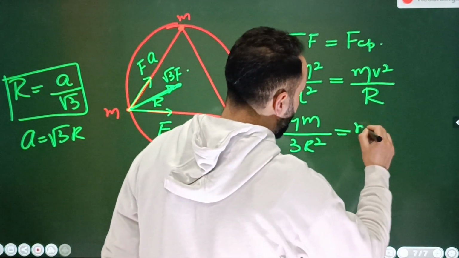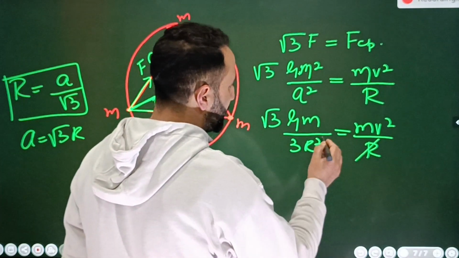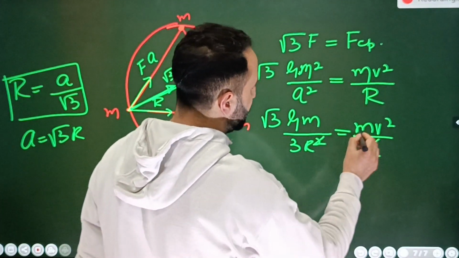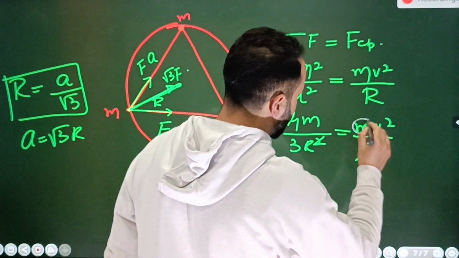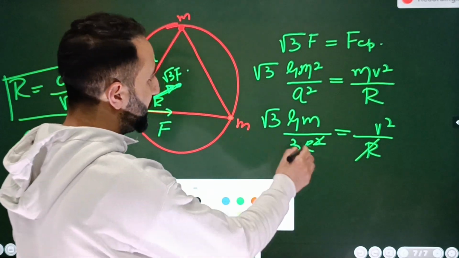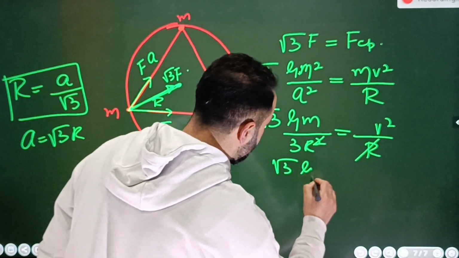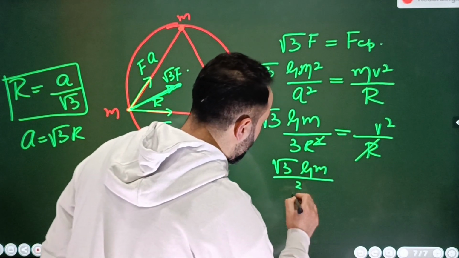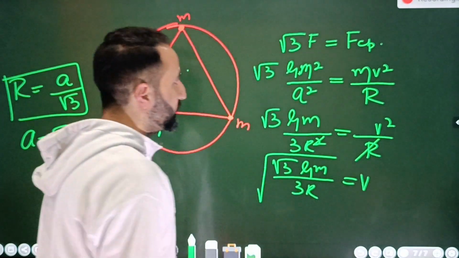Here we have m into v square divided by r. This m will cancel. Then what we have is this: this r and r will cancel. So this will be root 3 multiplied by gm divided by 3r. Then take its root, and that will be equal to v. So this is the answer to the problem.